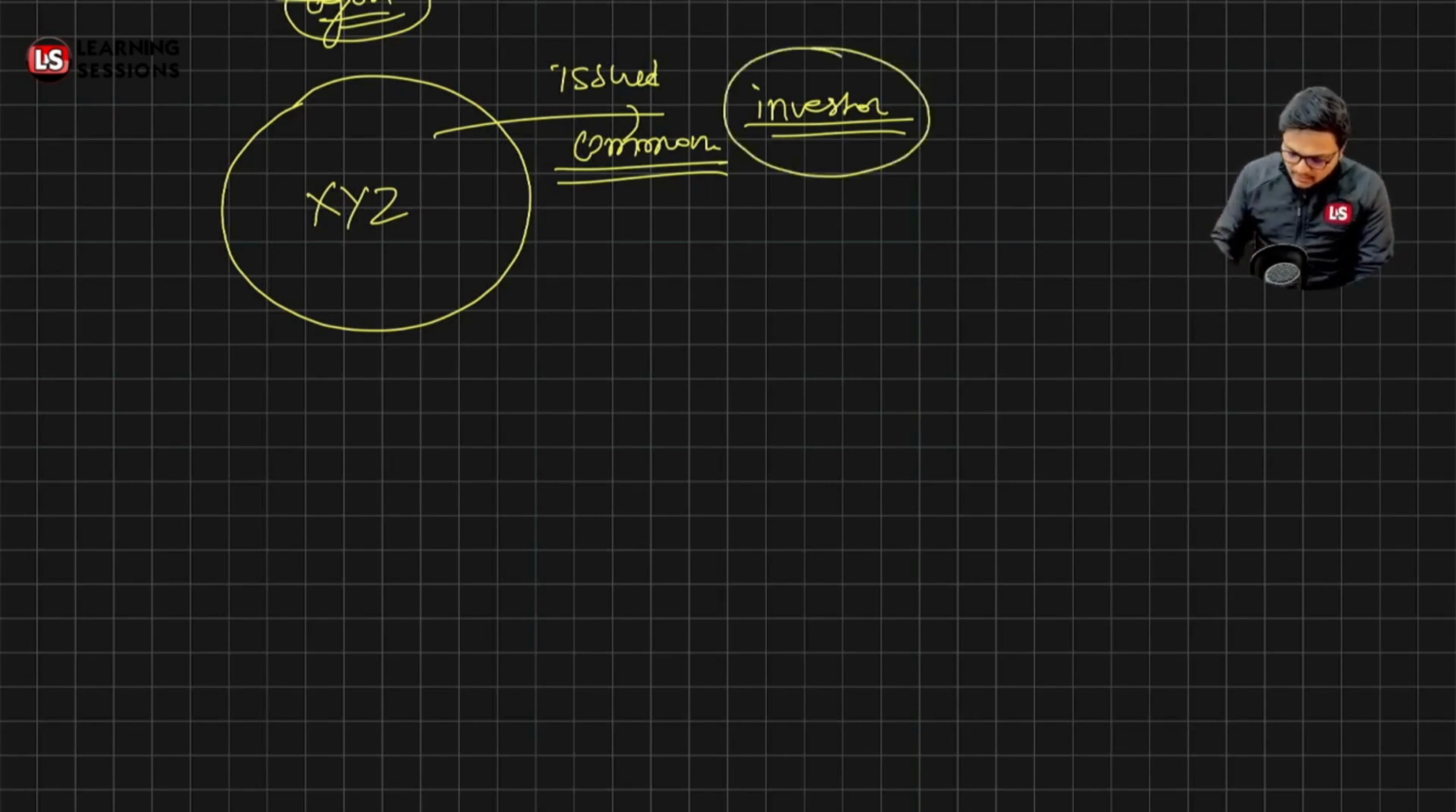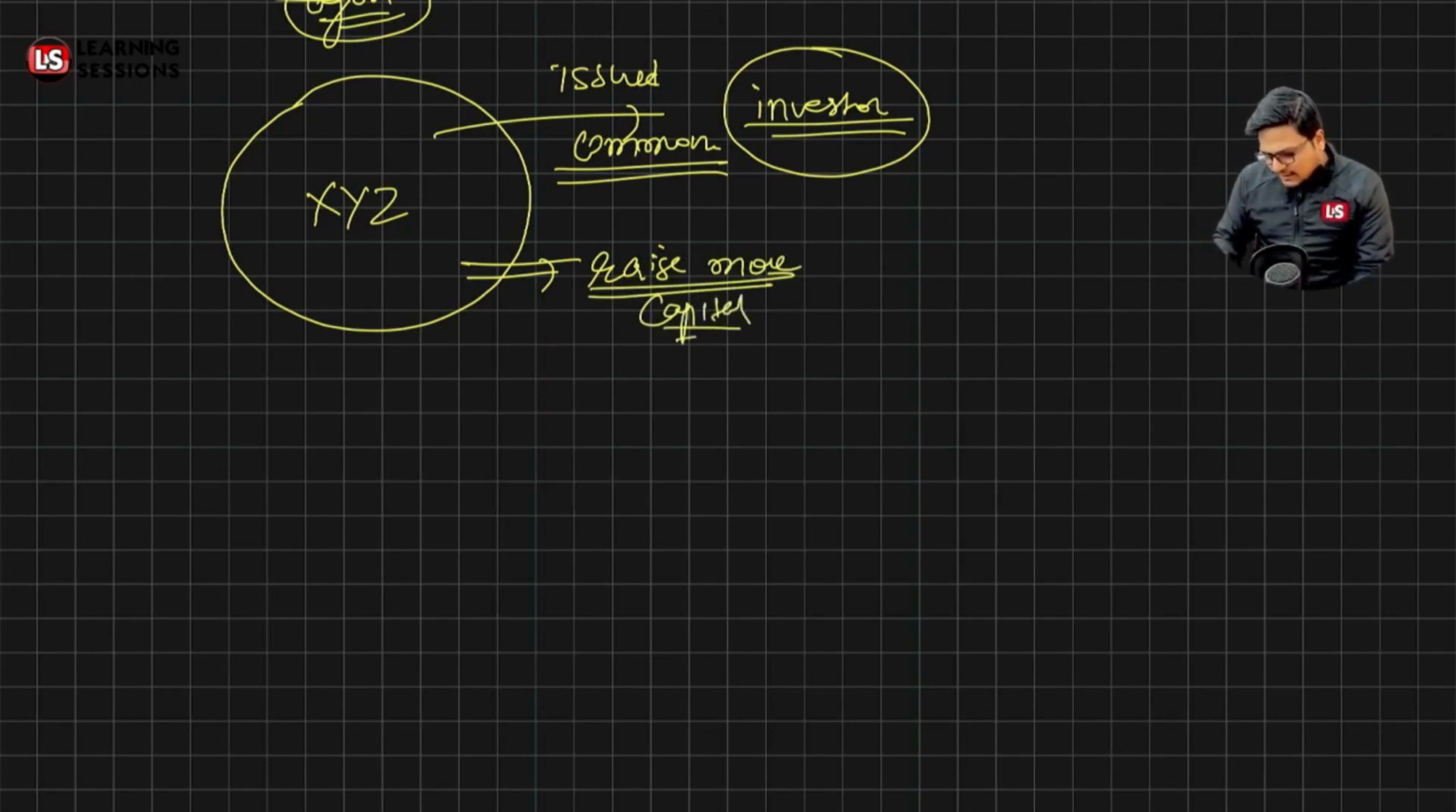After that, the company wants to raise more capital. Whenever the company, after the IPO, wants to raise more capital, in that process the company is to give a chance to the existing investors, if they want to increase their stake in the company, right? That's actually said to be the right issue.